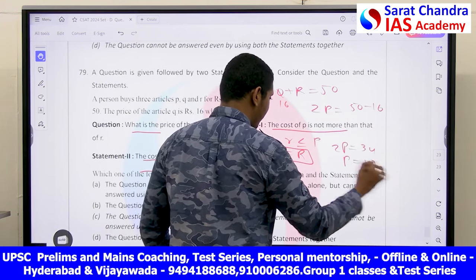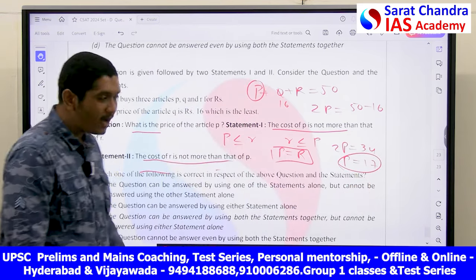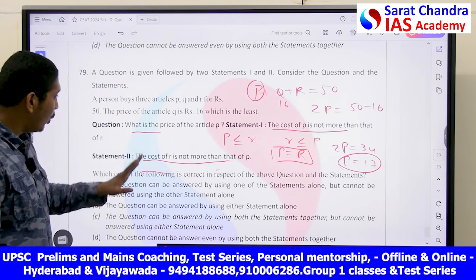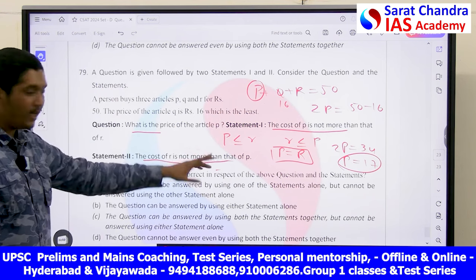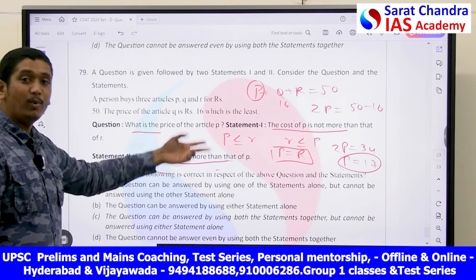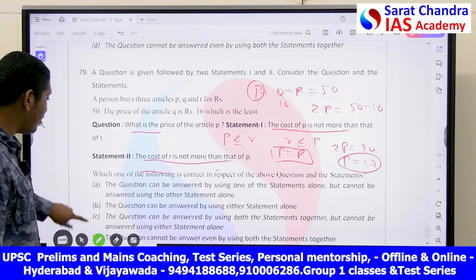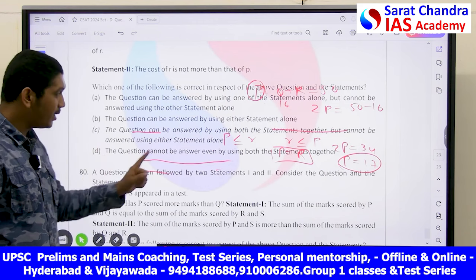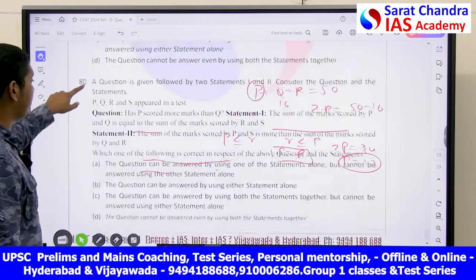P is equal to 17. That is, P and R are equal to 17. You can find the price of P and R only if you use both statements. So your answer will be: the question can be answered by using both statements together, but not by using either one statement alone.